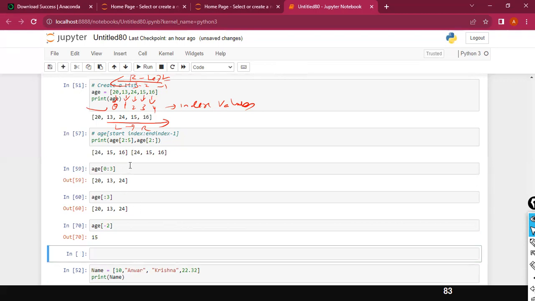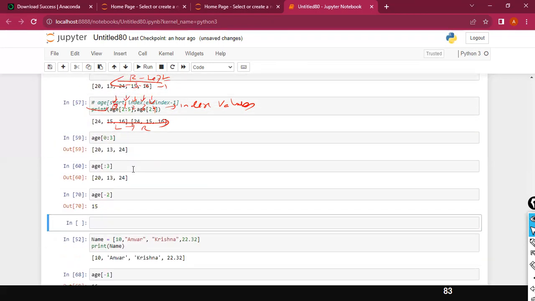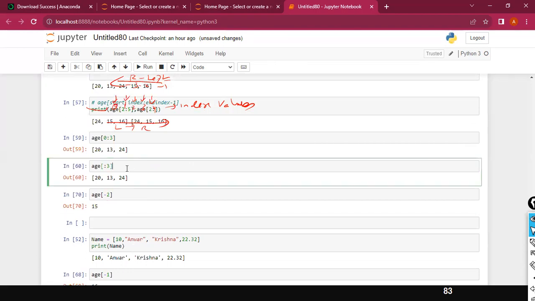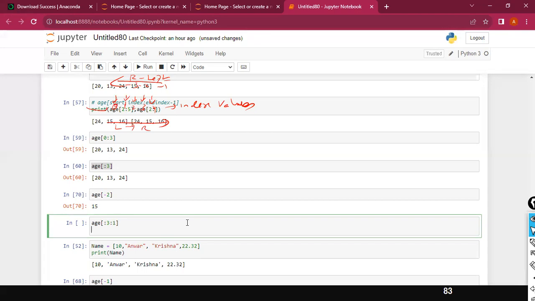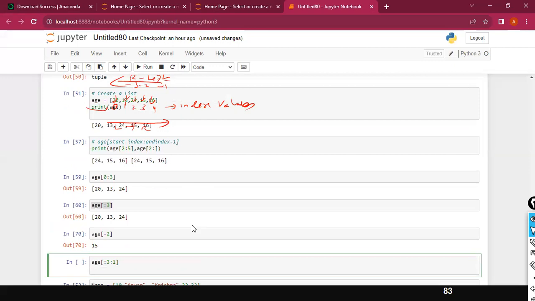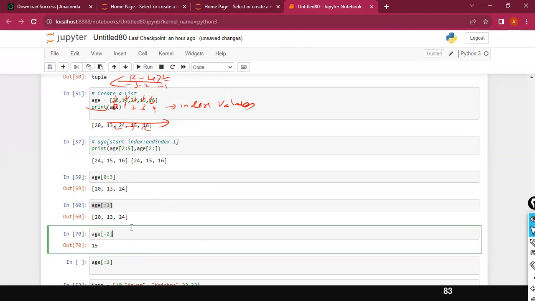So far, so good. The increment that I used, I overwrote. Okay, I will write that one also. Age of 3. Now, all of you, please tell me what value will be written if I do this one? See, if you concentrate here, you will be able to understand very clearly. So what value will be written here? Or first you tell me, if I give colon 3, what value will come here? Shriram and others.